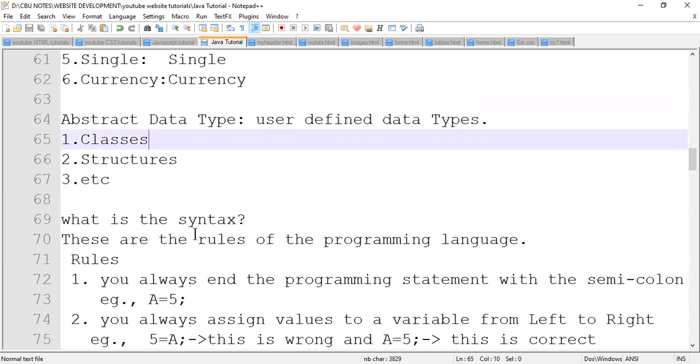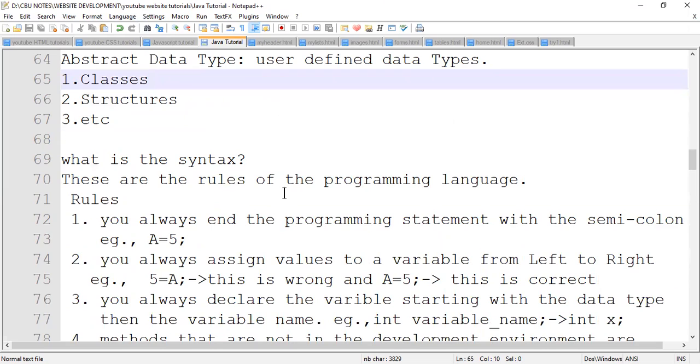Right? So now let's quickly move on to what we call syntax. What is syntax? Basically, syntax is the rules of the programming language. Every language has rules, because language is just a way of communicating to a computer. So a programmer is a teacher. The difference is a programmer teaches a computer what to do.